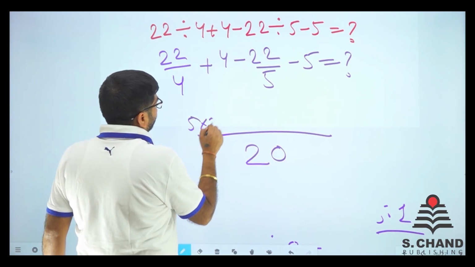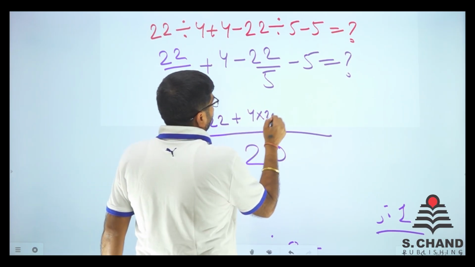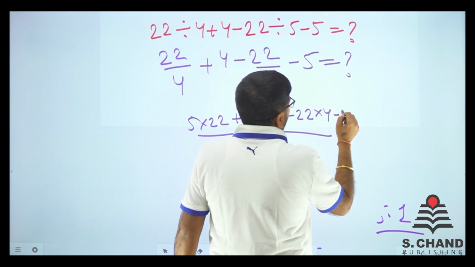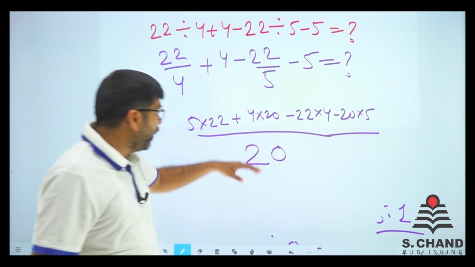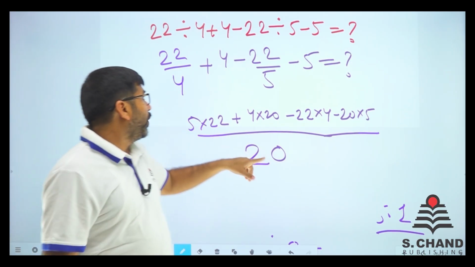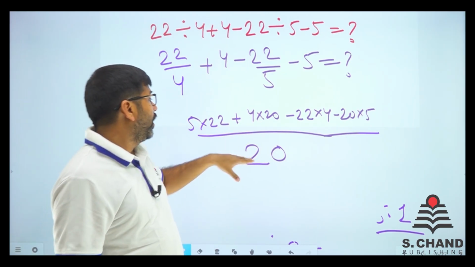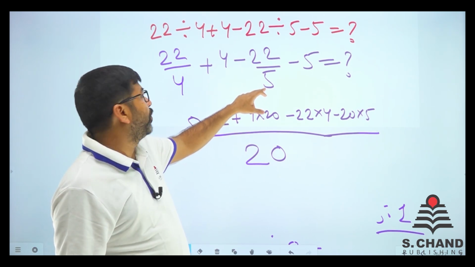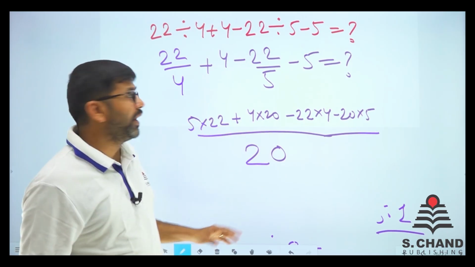5 into 22 plus 4 into 20 minus 22 into 4 minus 20 into 5. Why so? See, 20 is the LCM, 20 divided by 4 is 5, so 5 into 22. 20 divided by 1 is 20, again 20 into 4 is 40 into 20. Now this 20 into 5 divided by 5 is 4, so 4 into 22, and this 20 into 5 minus,